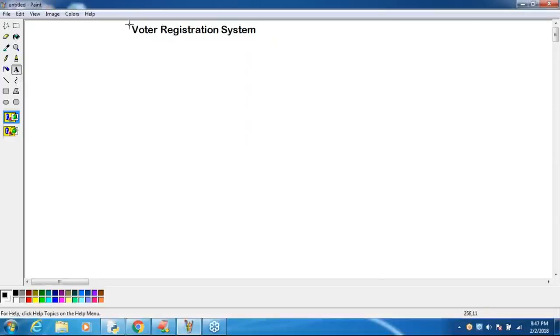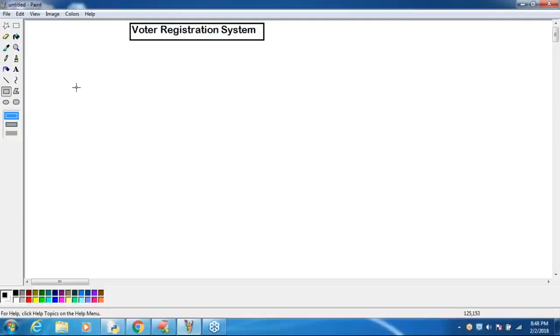Assume there are 1 crore voters in Hyderabad. Every voter is required to register in the voter registration system.